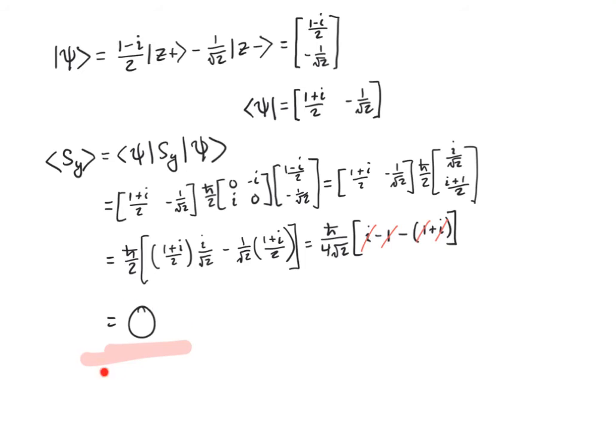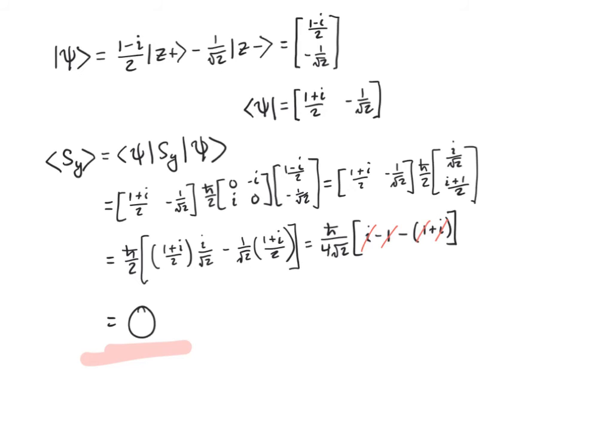Now I got 0 again for the expectation value of spin in the y direction. That's not always necessarily going to happen, right? Just because the expectation value in the z direction is 0 doesn't mean it will be 0 in the y or in the x direction. In fact, if we compute this in the x direction, I believe we would get something other than 0.